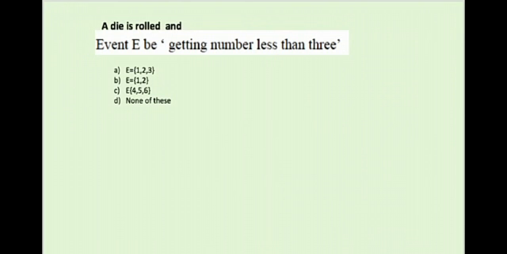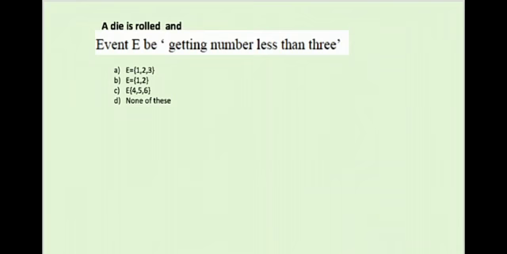Option B: E is 1, 2. Option C: E is 4, 5, 6. Option D: none of these. Here B is the correct option because the number should be less than 3, not equal to 3. So option A is wrong, and option C is also wrong because it has numbers more than 3. So option B is correct, having 1 and 2.